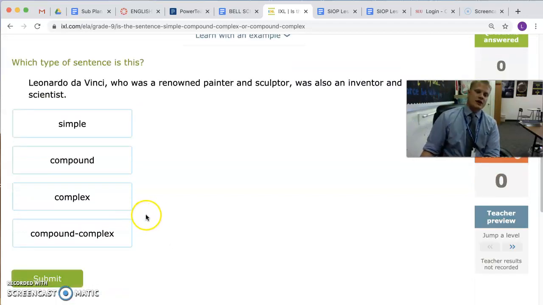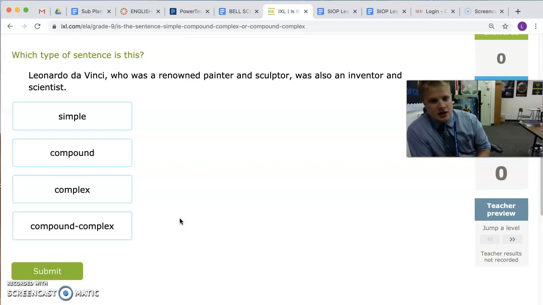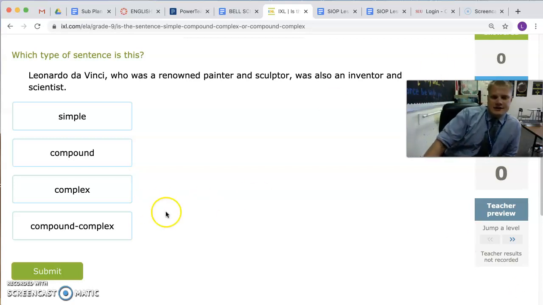So there are four types of sentences, and I'm going to include a video that goes over these in more detail. But a simple sentence has your subject, your predicate, and your object. A compound sentence has two independent clauses. A complex sentence has a dependent clause and an independent clause. Compound complex has two independent clauses and at least one dependent clause. So you're going to look at these and go through them to the best of your ability.